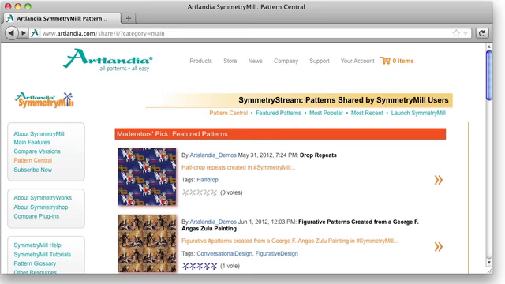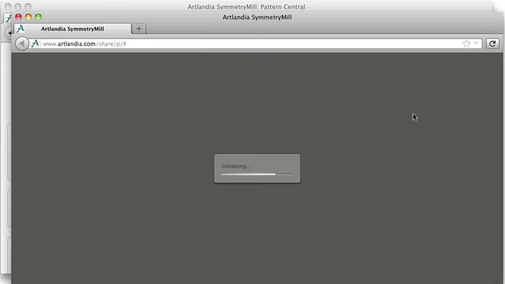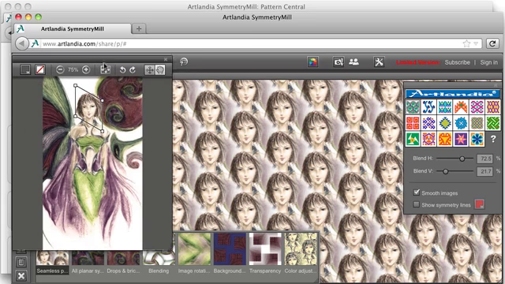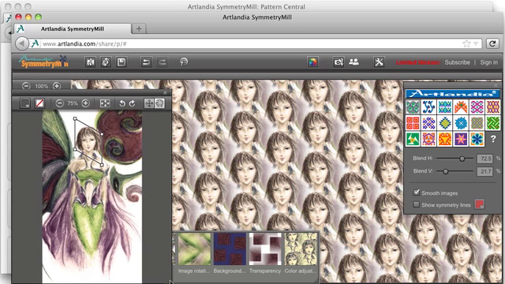SymmetryMill is a web application for creating patterns from images and sharing them with your friends. To get started, click one of the many links on the Artlandia website and SymmetryMill will launch in a new window. SymmetryMill will always have an image loaded in the source image window. If you have not loaded your own, a demo image will load for you.